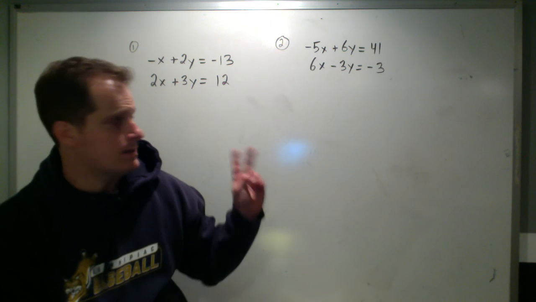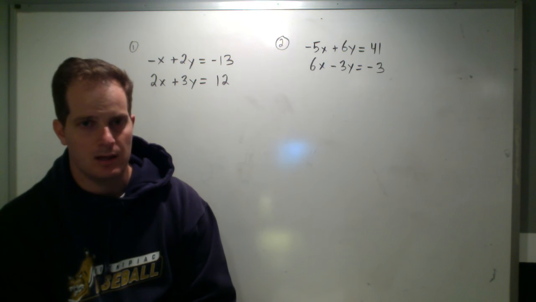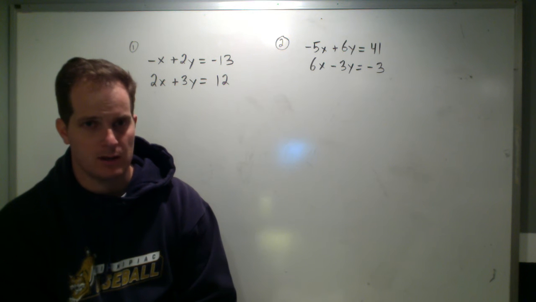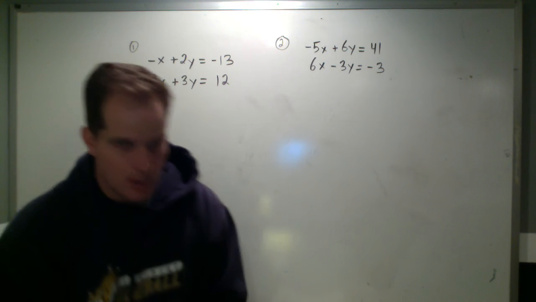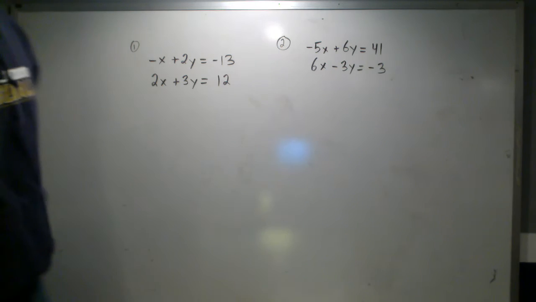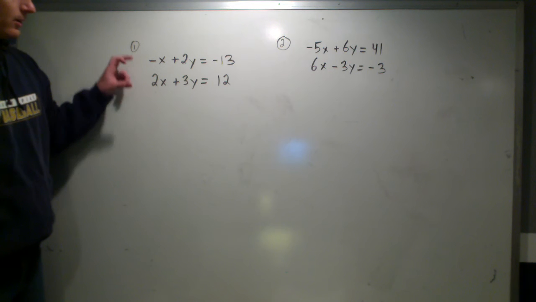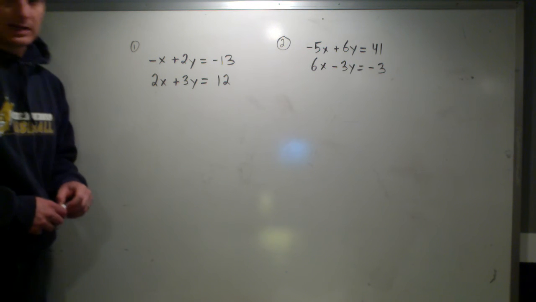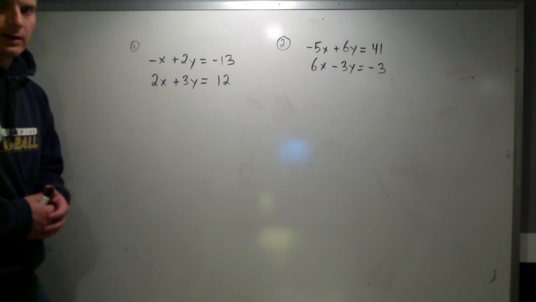Some really good things is that both of our sets of problems here are written in that ax plus by equals c form, so all in standard form, which is really going to help us solve the system. So let's get started. What I like to do when I'm solving systems using elimination is look for values that line up where one is positive and one is negative, because if I can make them look alike, I know that they will eliminate.